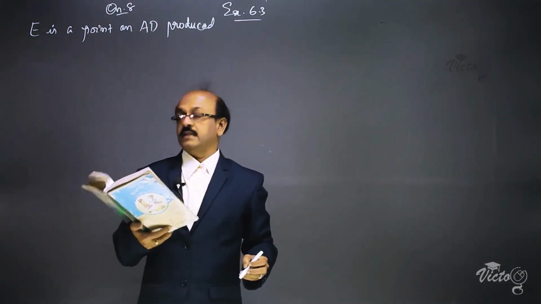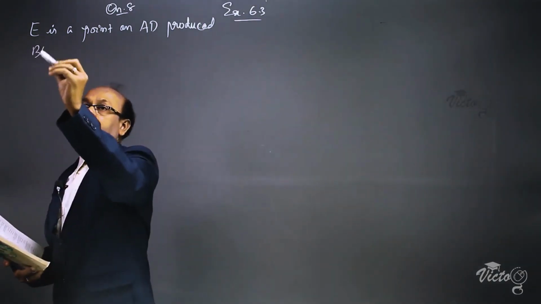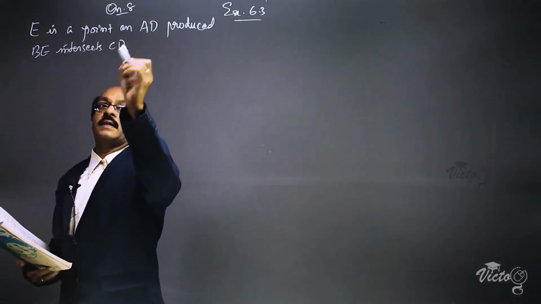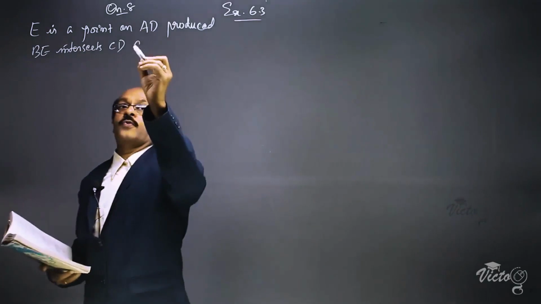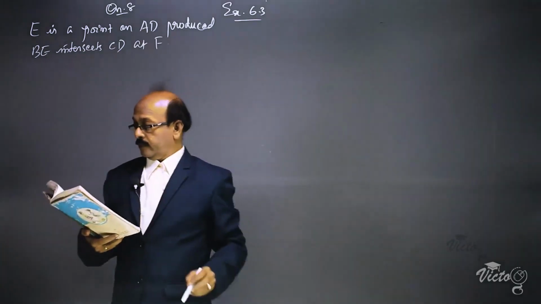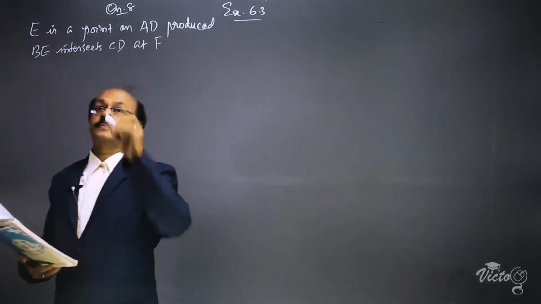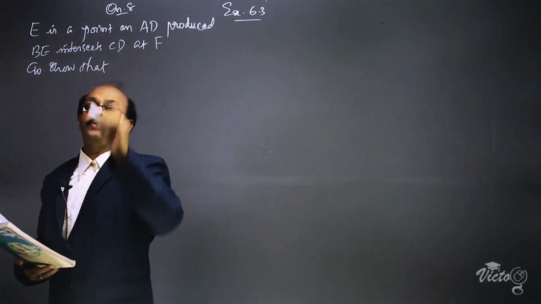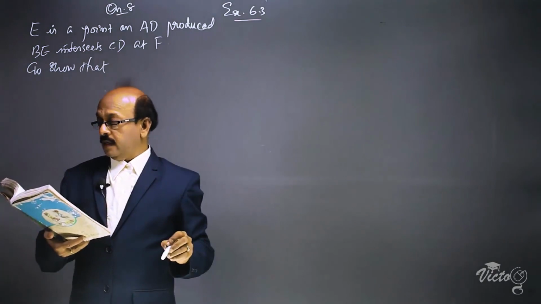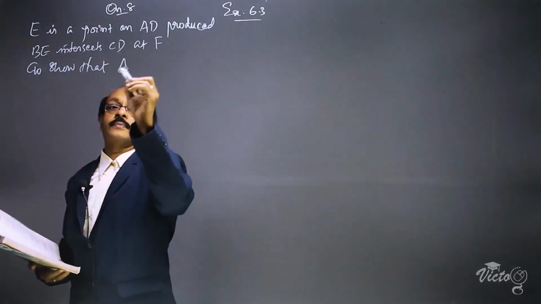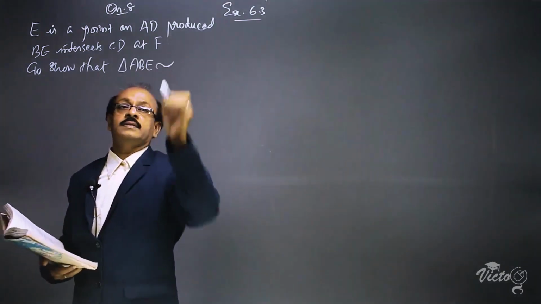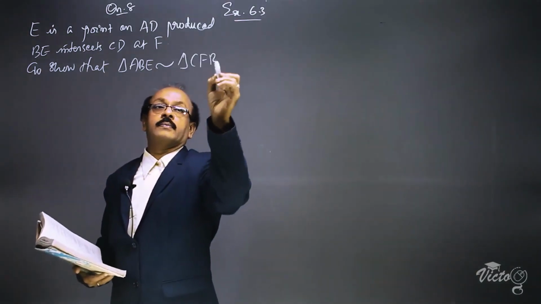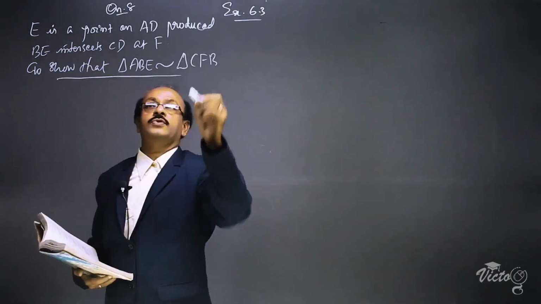BE intersects CD at F. We have to show that triangle ABE is similar to triangle CFB. This is the thing which we have to prove.